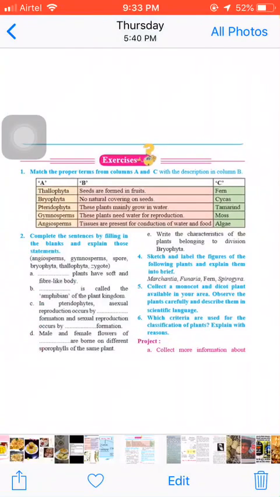C. In pteridophytes, asexual reproduction occurs by spore formation and sexual reproduction occurs by zygote formation. D. Male and female flowers of Gymnosperms are born on different sporophylls of the same plant. So Angiosperm is left, and the others are coming in A, B, C and D.